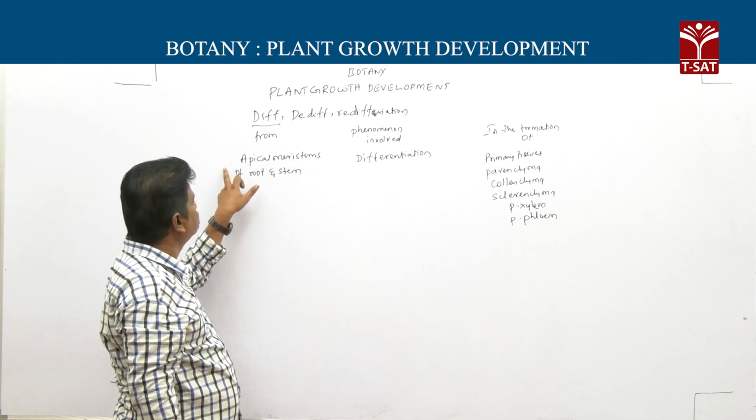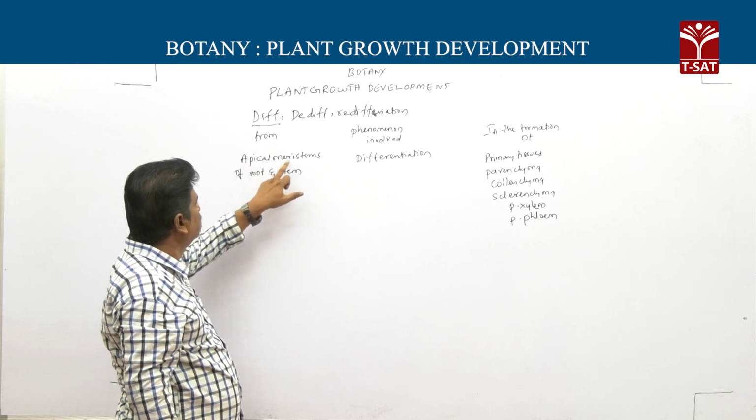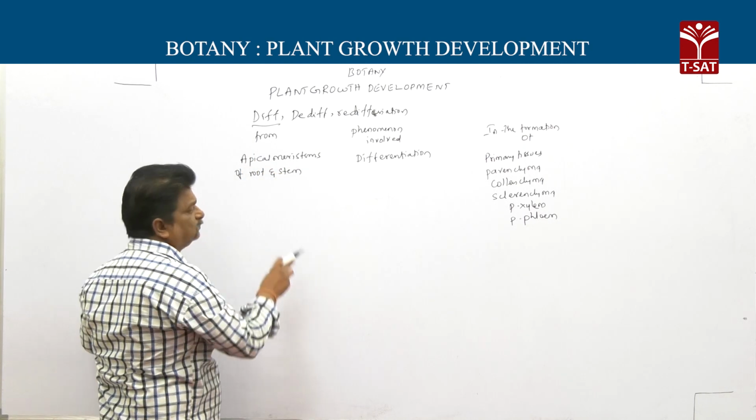So the first one, differentiation, is produced from apical meristems of root and stem.